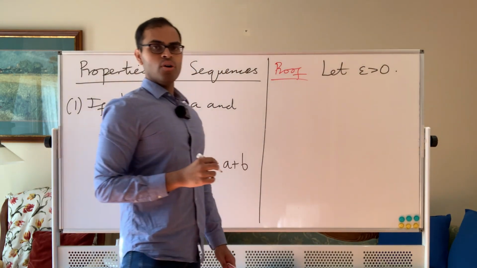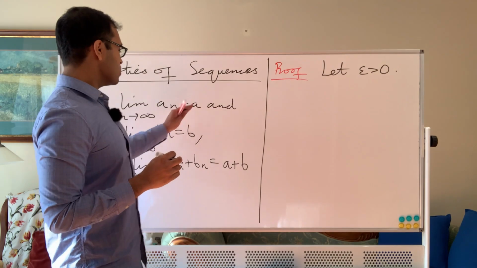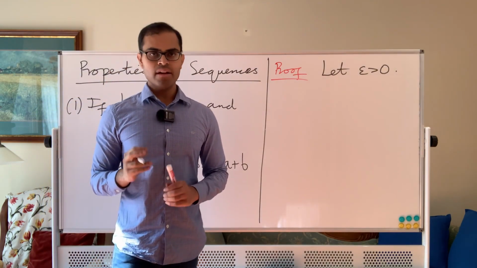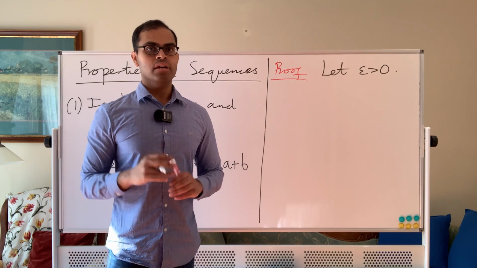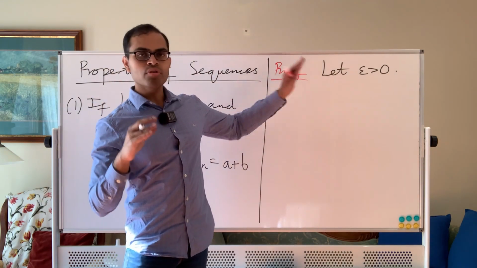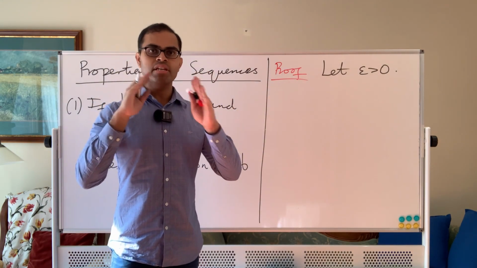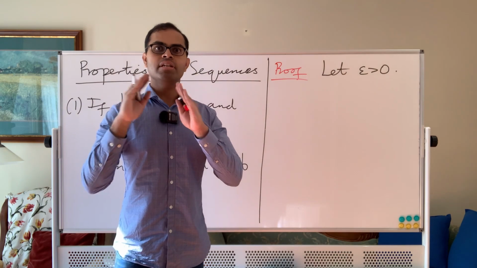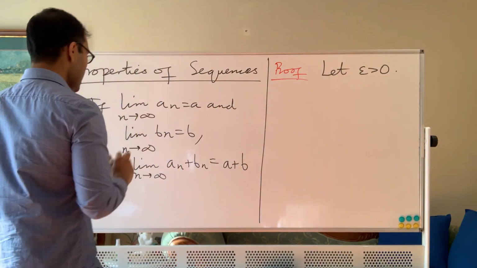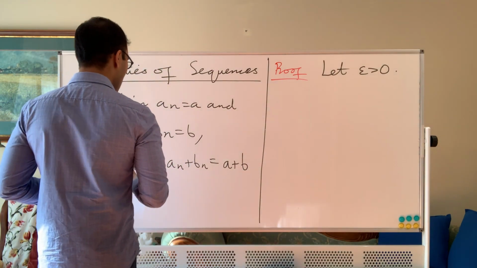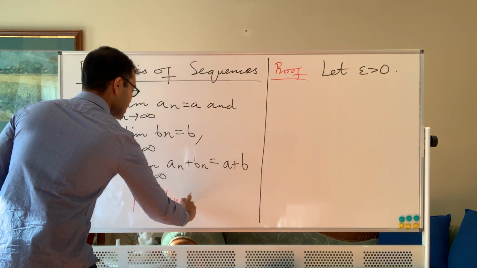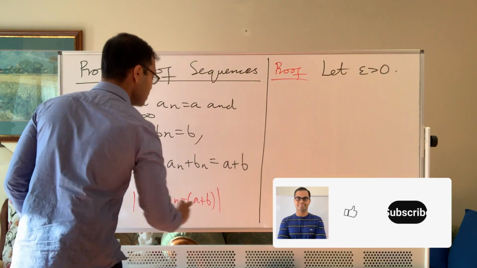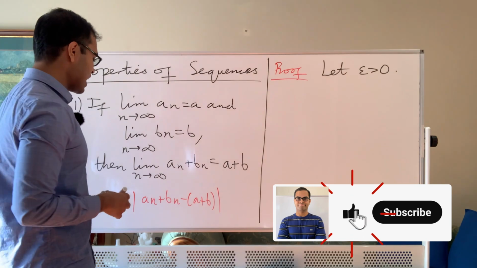Now we know that an gets close to a and bn gets close to b, right? We know that. We want to show that an plus bn gets close to a plus b. So before we go on with the proof, let's think about what it means for an plus bn to be close to a plus b to guess how we proceed. So an plus bn being close to a plus b, well, we're looking at the distance, right? An plus bn minus (a plus b). So for an plus bn to be close to a plus b, we're looking at that difference.